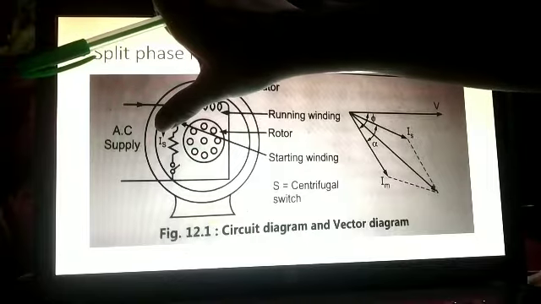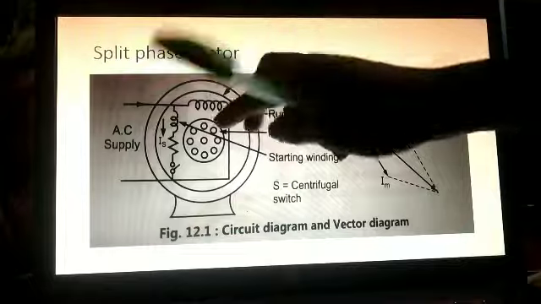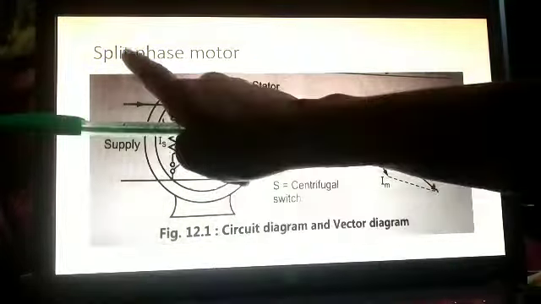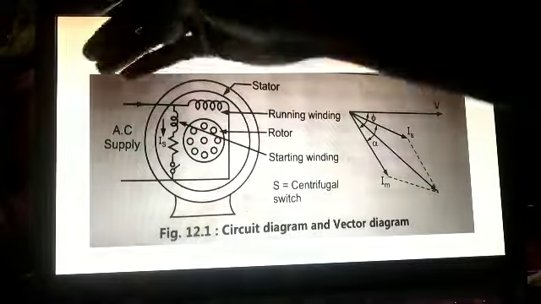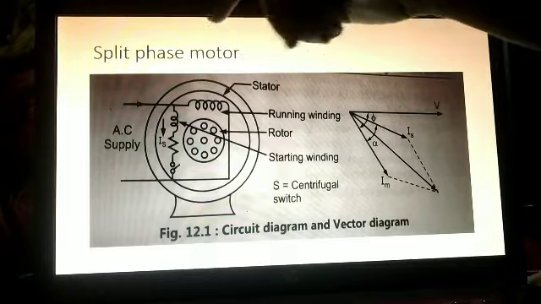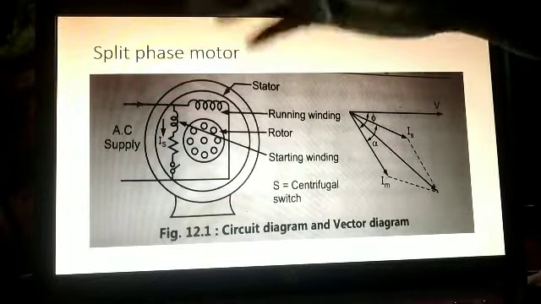So this is also called a split phase motor. Our current is splitting into the starting winding and main winding. So it is called a split phase motor.